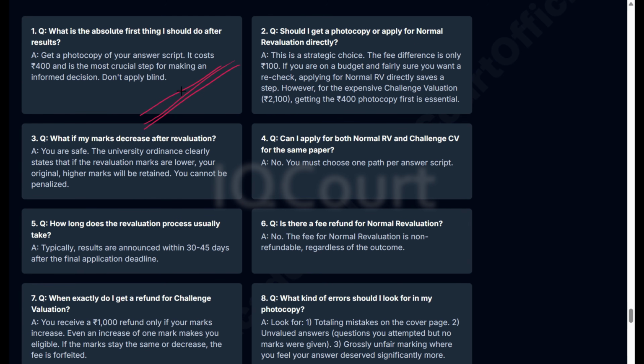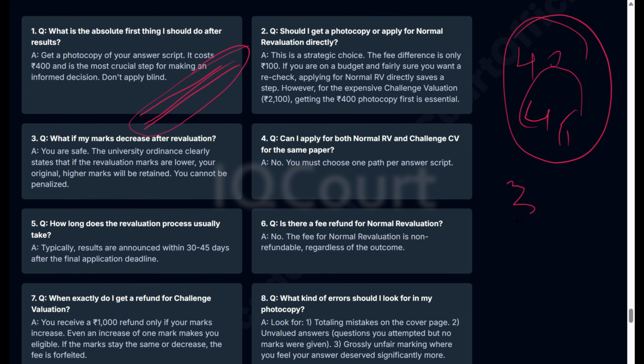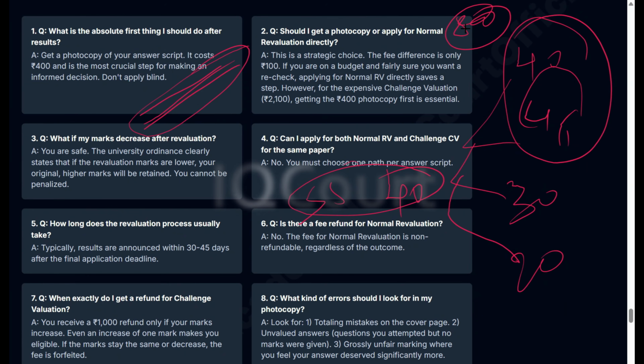See, I have personally seen people who got 40, 45, even 30 marks, 20 marks, then after evaluation most of the students got 40 or 55 marks, because it depends on the evaluator. If the person is very strict, you might have been given very, very few marks even though you have written for 80 marks. In that case, you will get more marks also. It all depends on what you have written in the answer sheet.